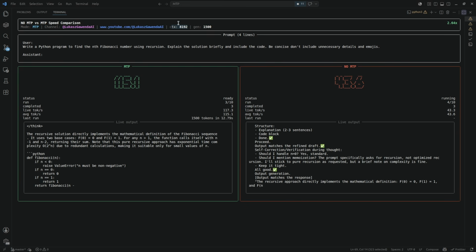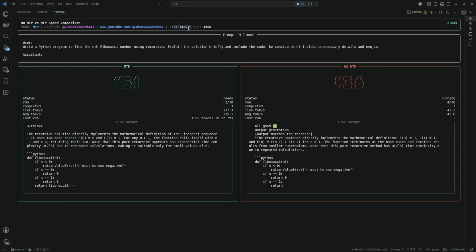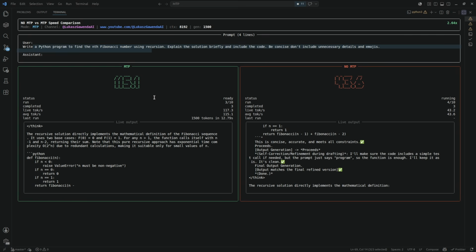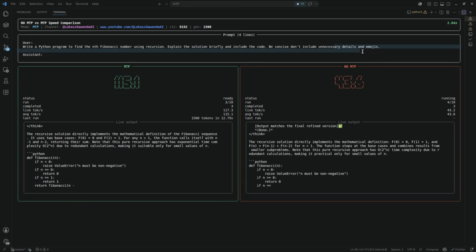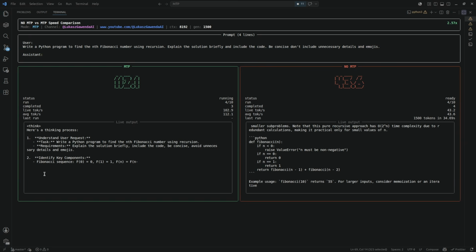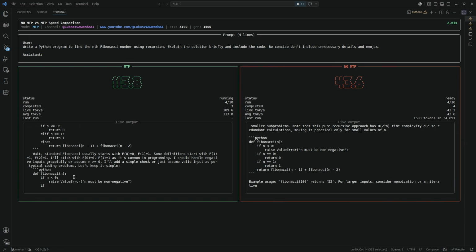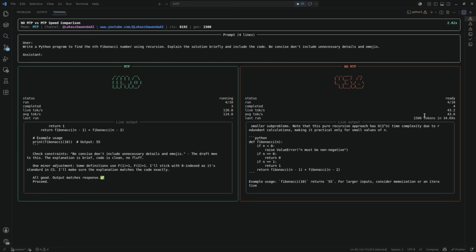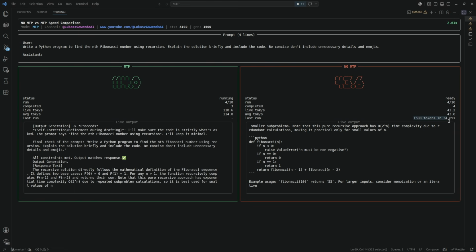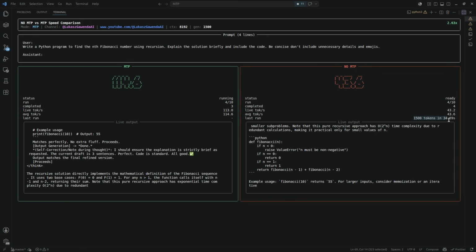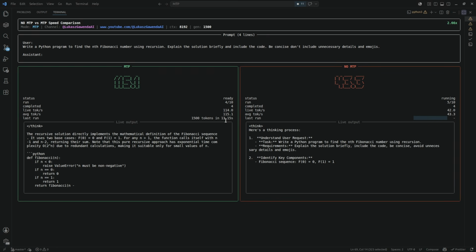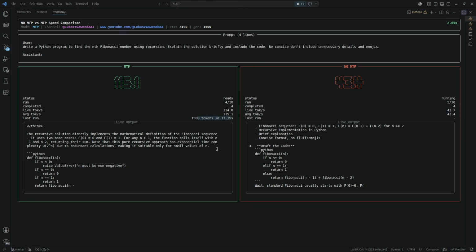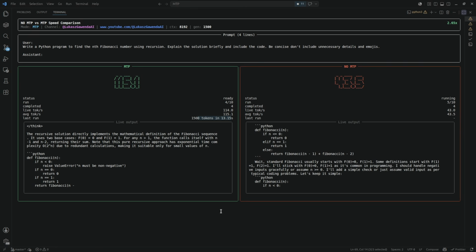Context was set higher before, but I lowered it, so I need to correct that. And this is the prompt, the standard one, and I added not to include emojis because Qwen likes to put a lot of emojis in here and so on. As we can see, we have this running at over 100 tokens per second, and 1500 tokens were done in 34 seconds without MTP, and this was done in 13, so we have a 265% increase.